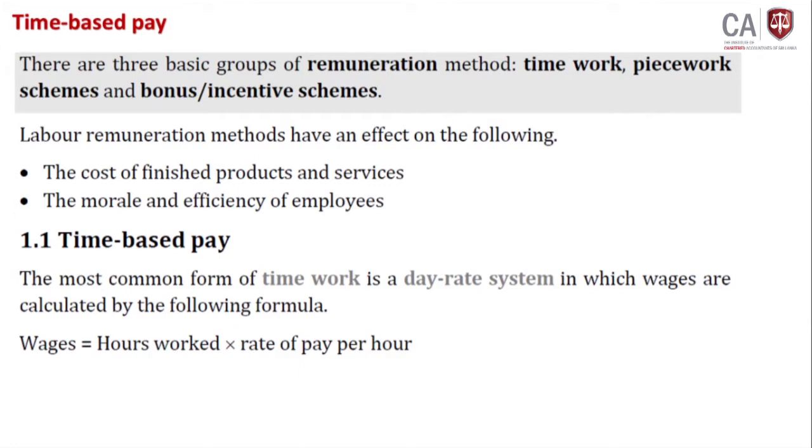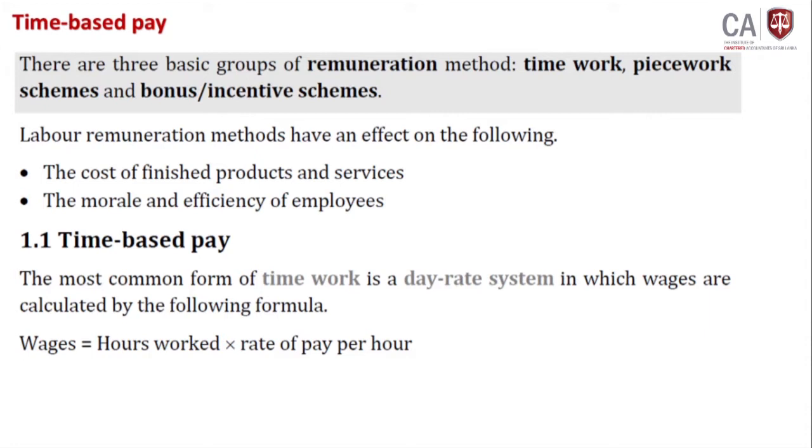So the first thing we need to understand, when you talk about accounting for labor, is time based payment. Sometimes laborers, so employees, will take their payments or salary based on the time they work.